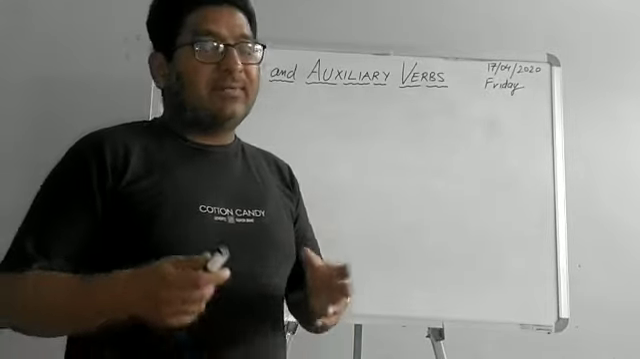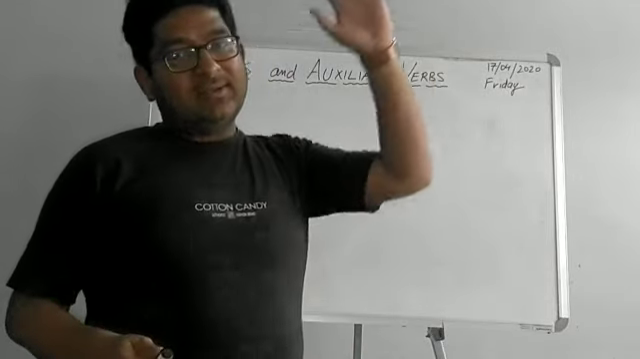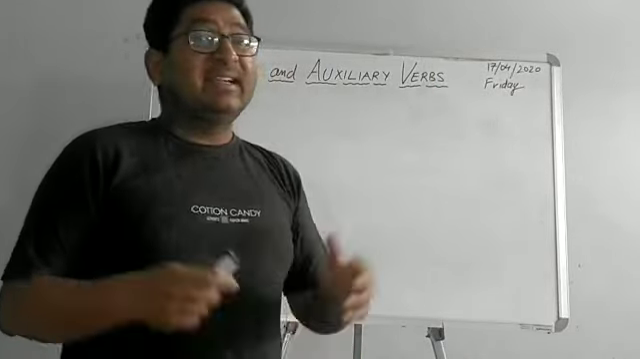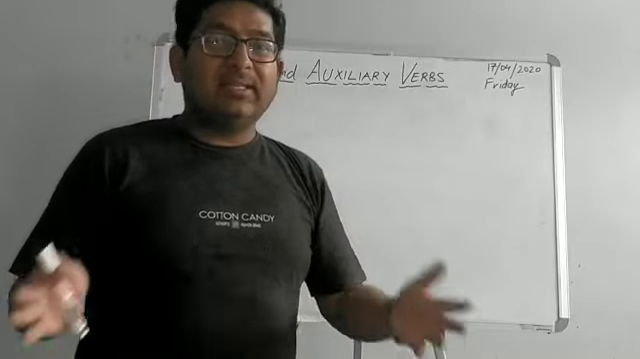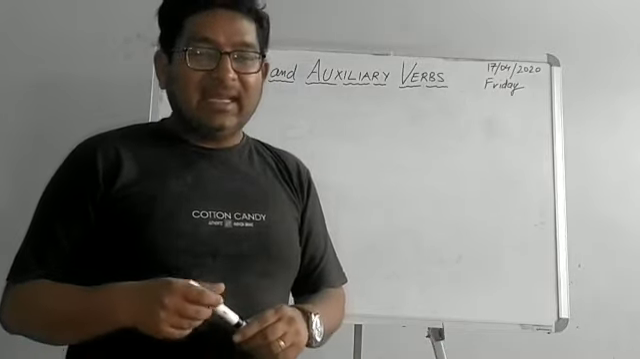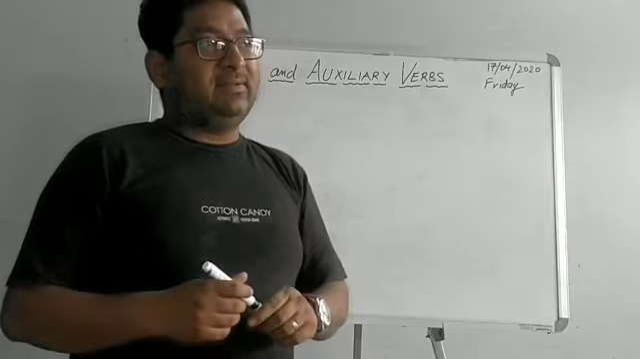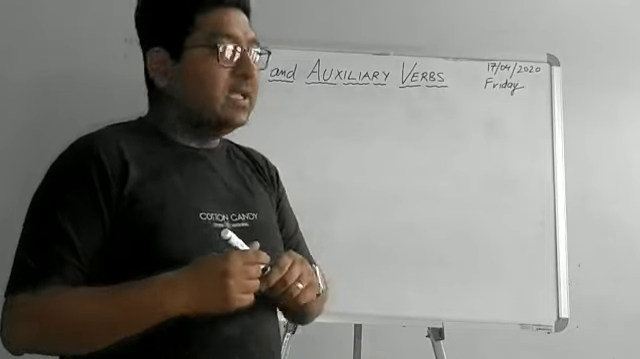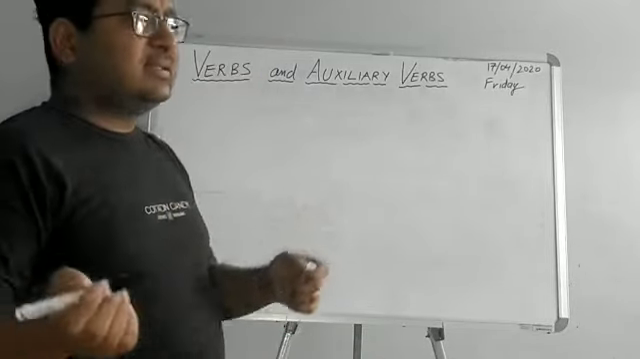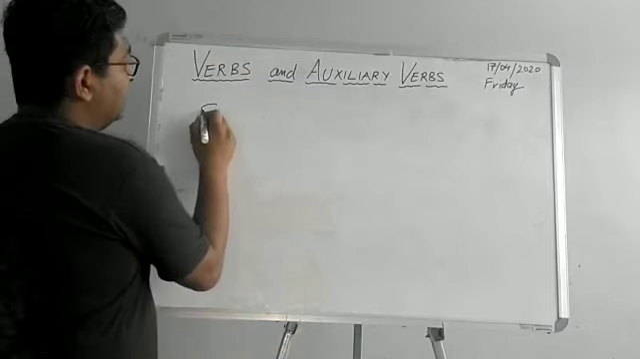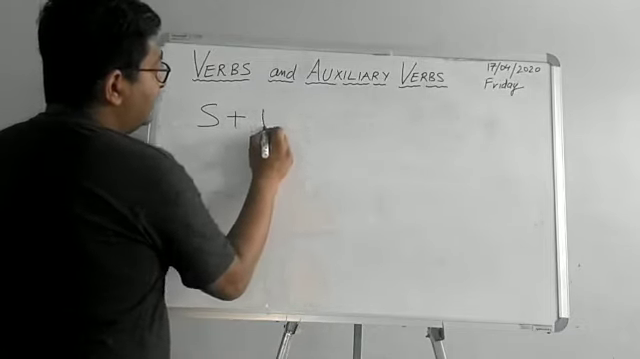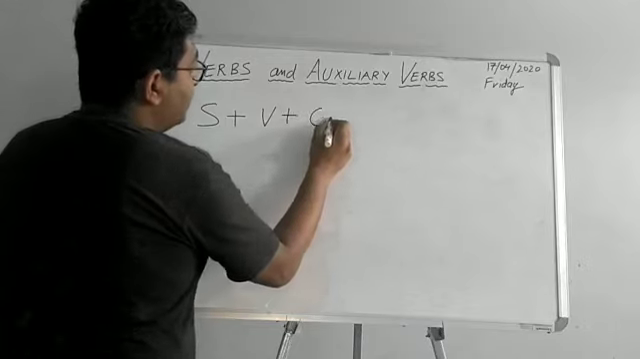If I ask, I know there would be hundreds of hands coming up and saying that a verb is any action that the subject does. Yes, and you are technically right as well. In fact, that is a verb. So, if you see a normal sentence structure, it goes something like this: subject plus verb plus object.